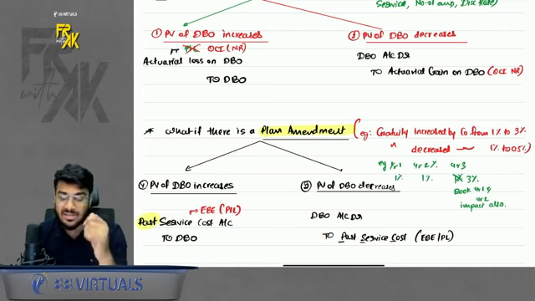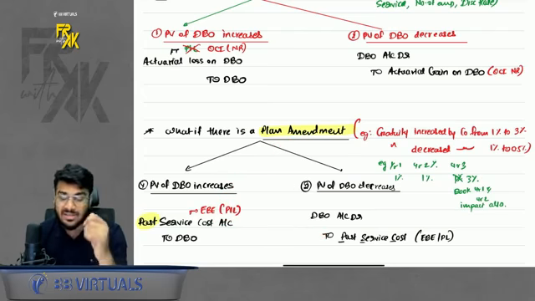When I say expected, I am saying that this is the expectation with which you enter. Your actual return can differ. It can be more, it can be less. But whenever I invest, I will always expect that I have to earn this much return. How much percentage? The exact rate which you used for unwinding the defined benefit obligation. Whenever you earn expected return, you will reinvest it. So entry will be plan asset account debit, interest income credit. Why income? Because it is earning on assets, and because you are reinvesting, it will be plan asset.